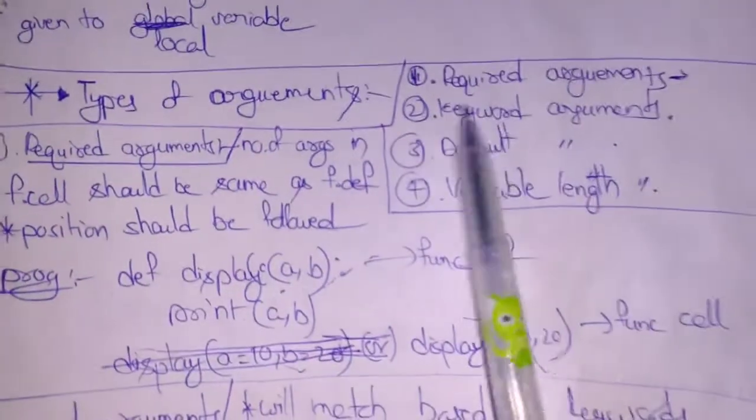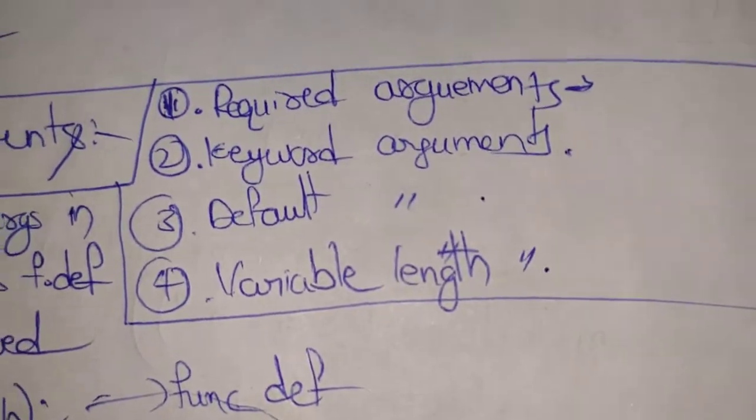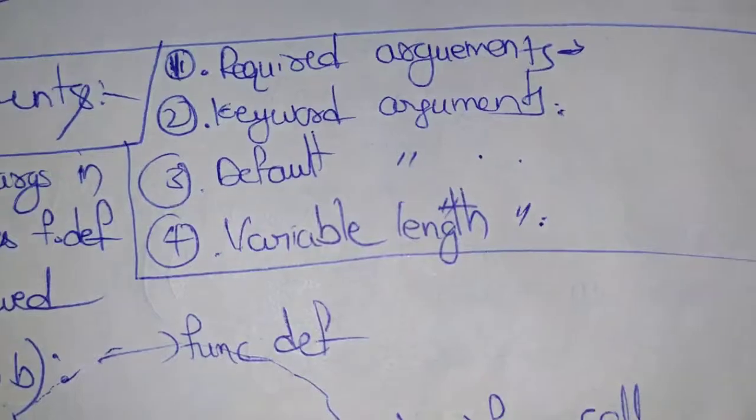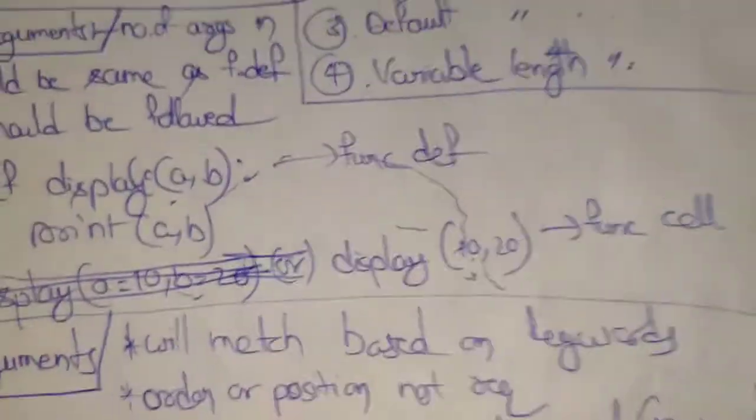So we will see the types of arguments in functions. There are four types of arguments. One is required arguments, the second is keyword arguments, the third is default arguments, and the fourth is variable length arguments. First we will go with the required arguments.